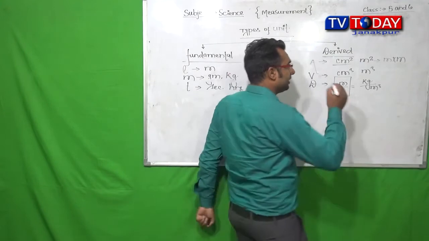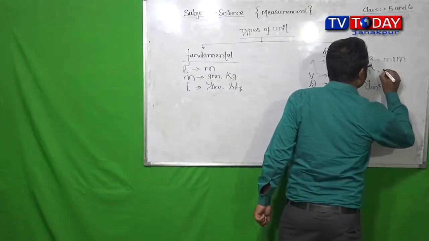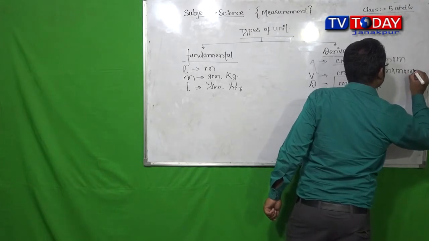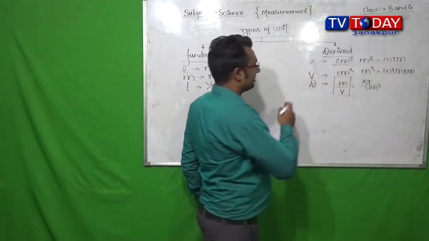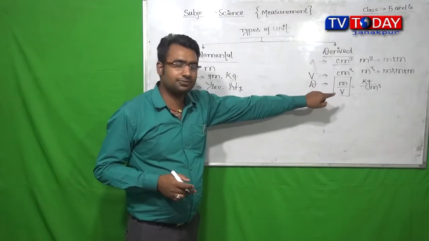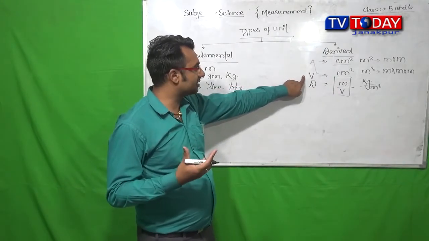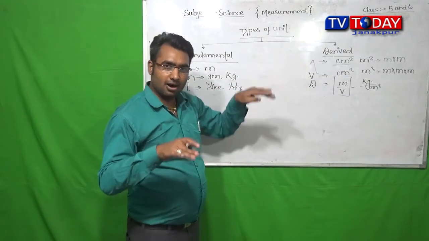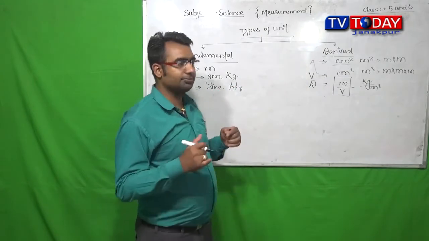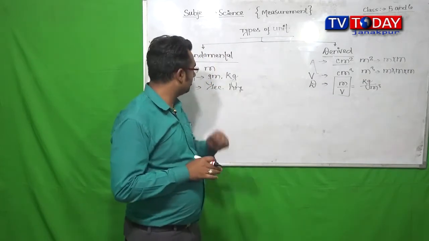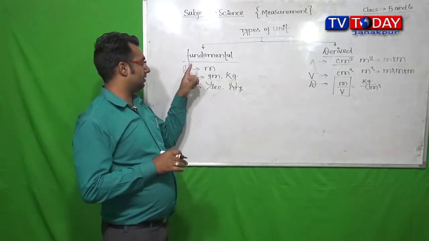It means 3 meters are involved to indicate the unit of volume. It means the unit of volume depends upon the unit of length.